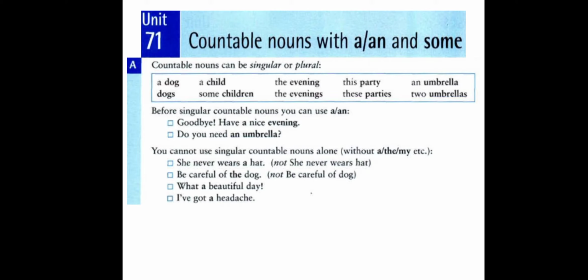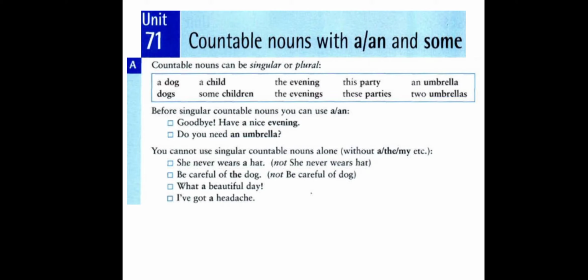Do you need an umbrella? Umbrella here starts with the vowel u, that's why we use the article an, and it is singular. You cannot use singular countable nouns alone without a, the, or my. Never use singular countable nouns without articles, whether it is the indefinite article a or an, the definite article the, or a possessive like my.